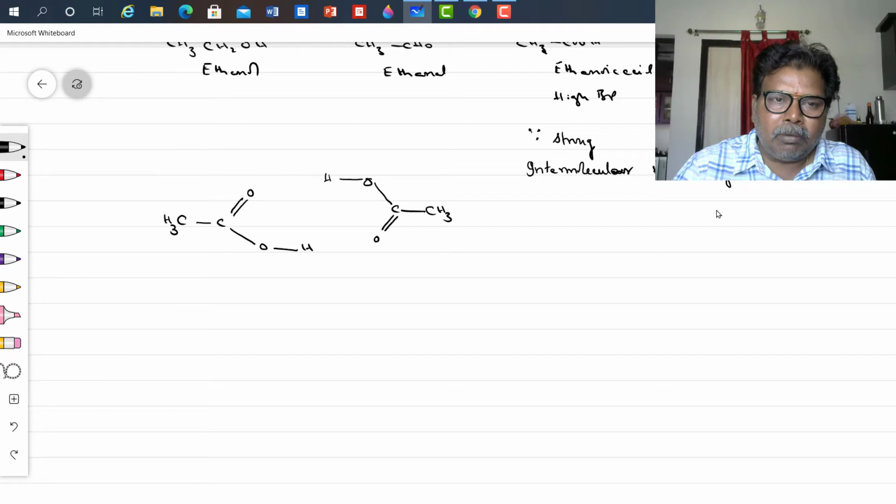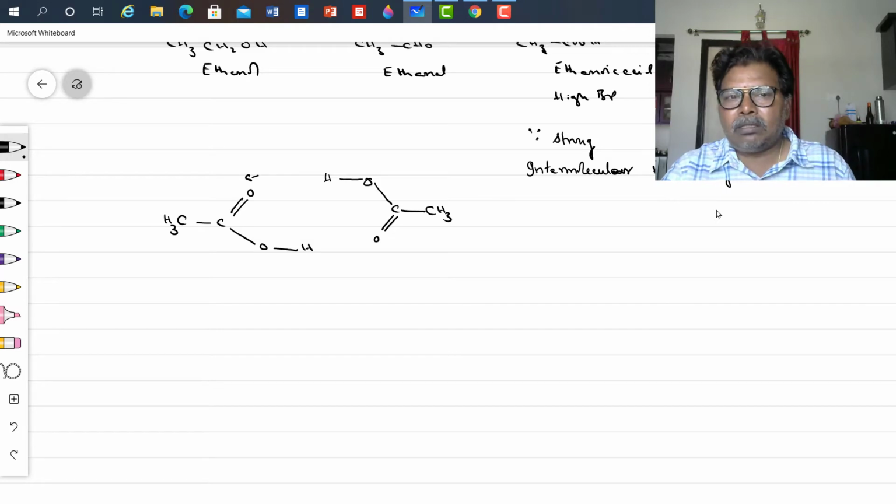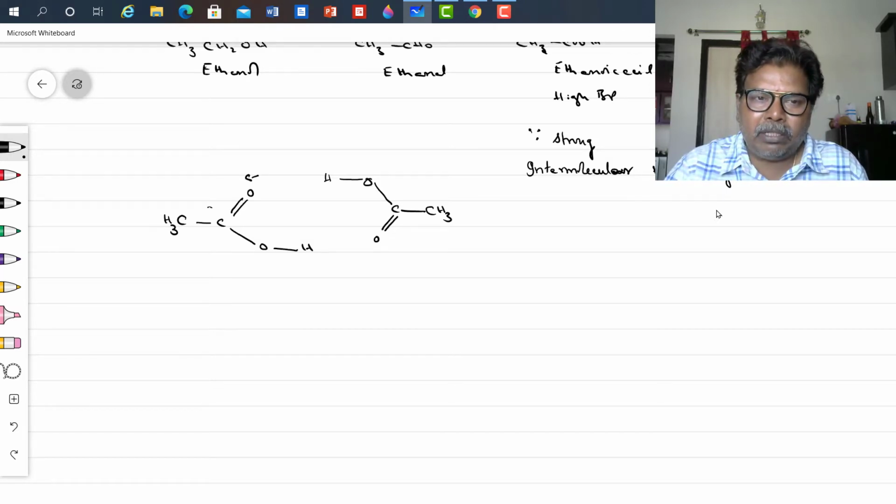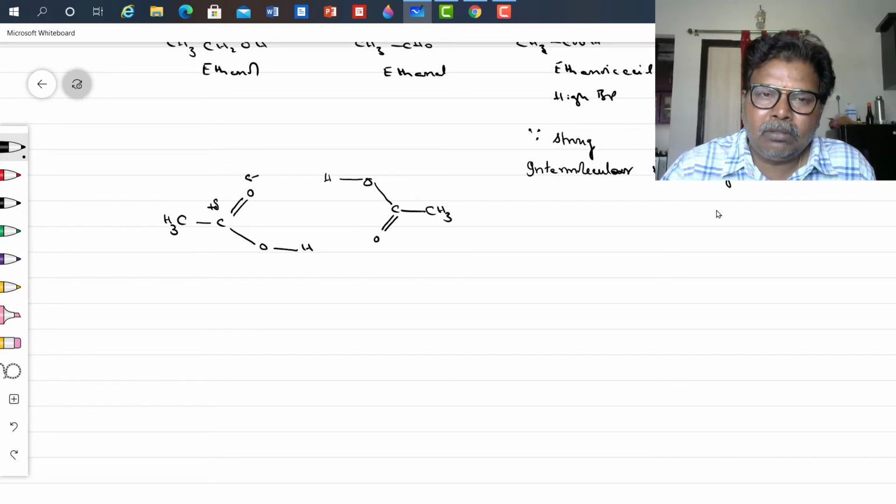In the carbon oxygen double bond, pi electrons are loosely held between carbon and oxygen. So pi electrons move towards oxygen because of its high electronegativity. So in the OH bond, hydrogen gets a partial positive charge.